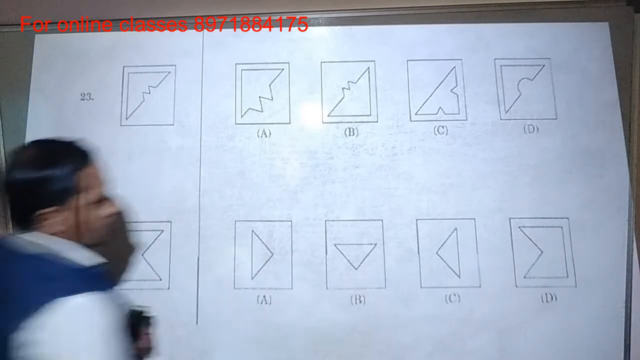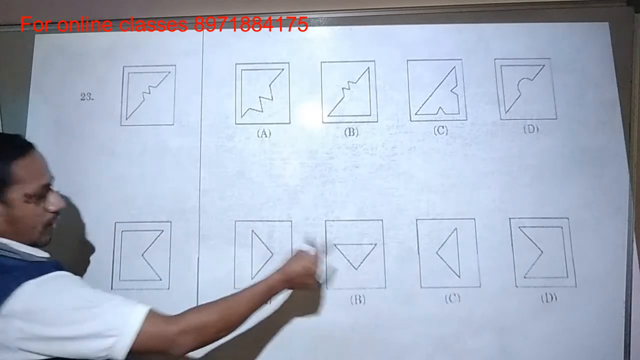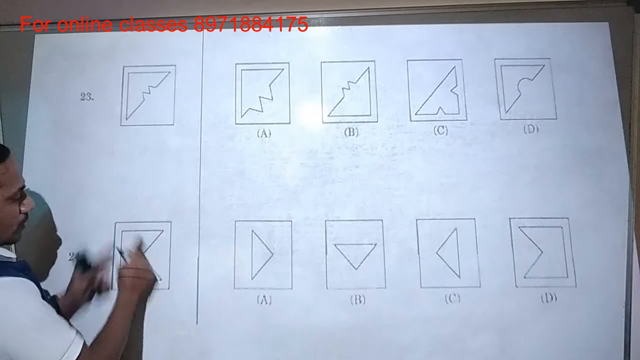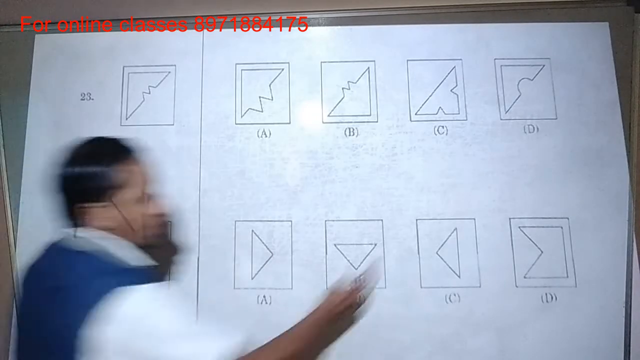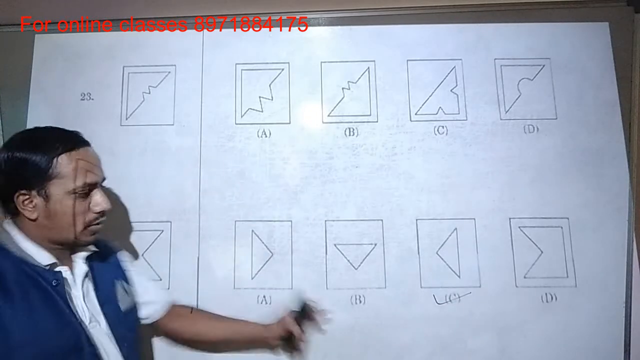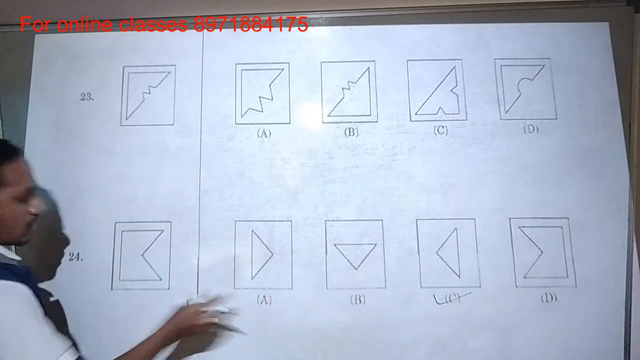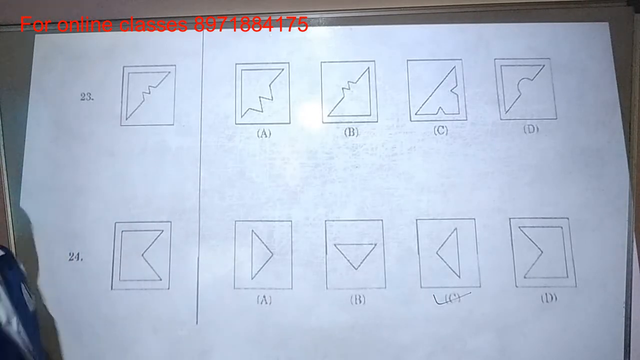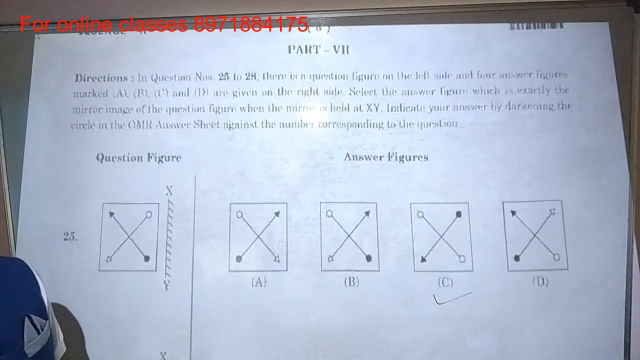So option C, you can take this piece of the figure and you can fix inside this, so that it will make the perfect complete square. That's why option C is the correct answer. Okay, so you should keep this figure and you can fix inside this. Suddenly it will complete the given figure. So 24th is over.